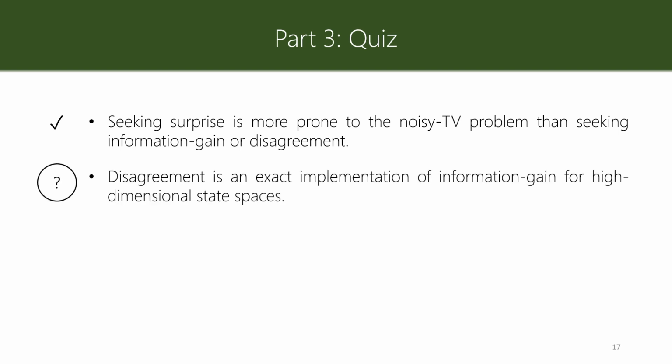Second statement: disagreement is an exact implementation of information gain for high-dimensional state spaces. This is incorrect, because disagreement measures only the uncertainty in the agent's world model, or the difference between different forward models of the agent, while information gain computes the gain and changes in this forward model by each transition. The two are correlated, and both converge to 0 as time passes, but they are not the same.